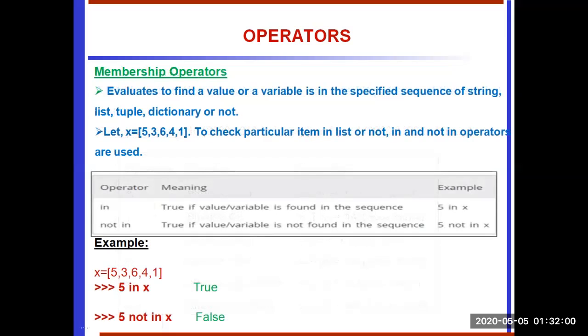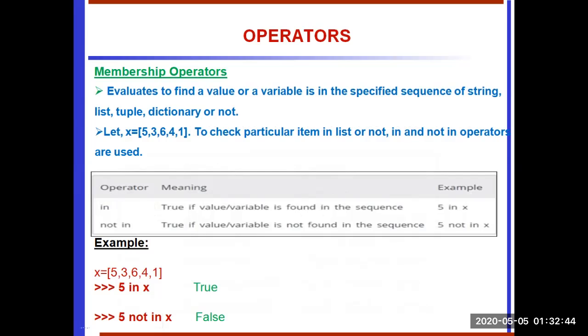Membership operator evaluates whether a value or variable is present in a sequence such as a list, tuple, or dictionary or not. Let's assume x equal to 5, 3, 6, 4, 1, a list, and we want to check a particular item in the list. For that we use the in and not in operators. Suppose we have to check 5 in the list, we use the in operator, and it says true. Suppose we have to find 7 in the list, using the in operator it says false.